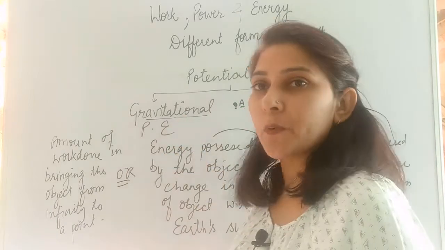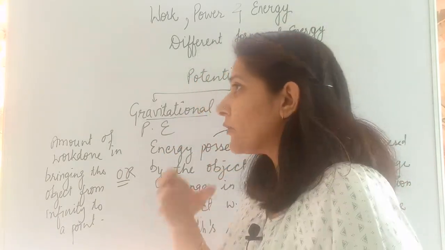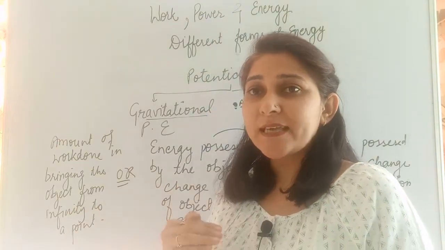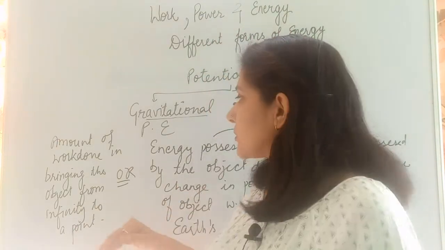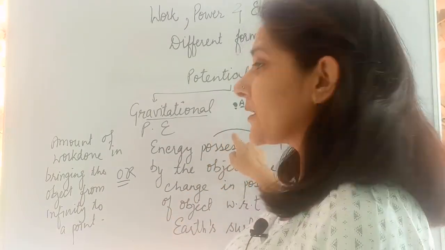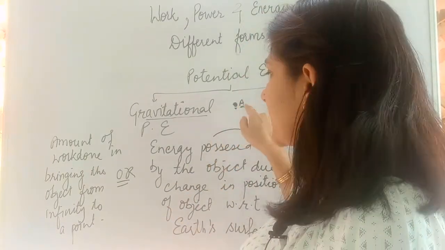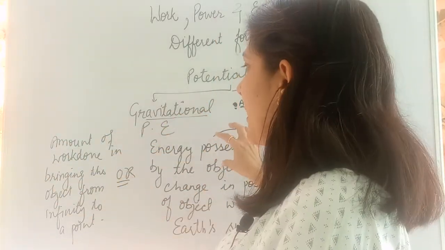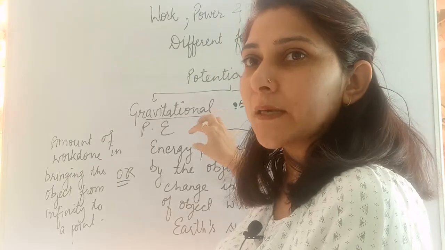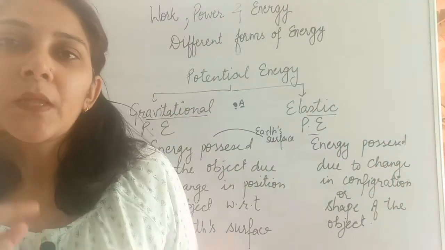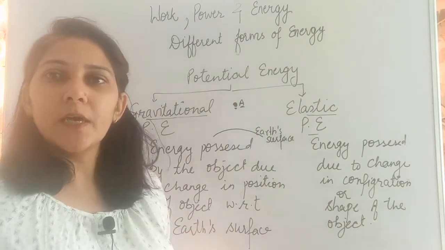its gravitational potential energy. And that work we are able to do because of the gravitational force which is exerted by the Earth onto this particular object. This Earth's surface is exerting a gravitational force onto the object, and because of that this work done is possible, and this is stored in the form of energy, that is known as gravitational potential energy. Okay, this is one. The other one is elastic potential energy.